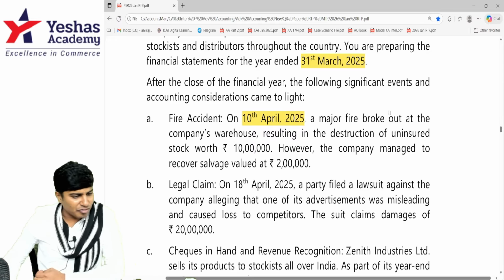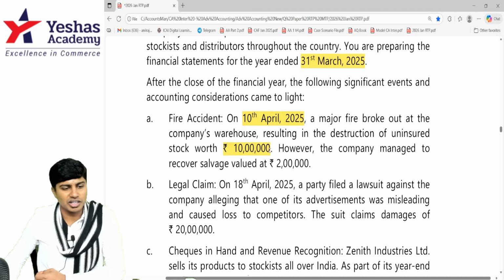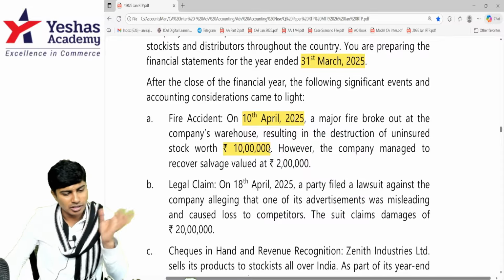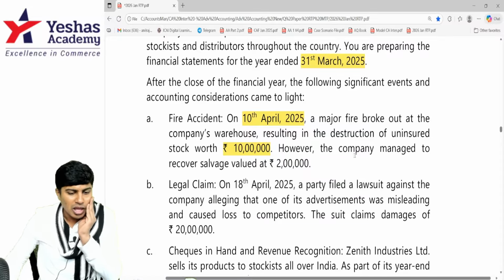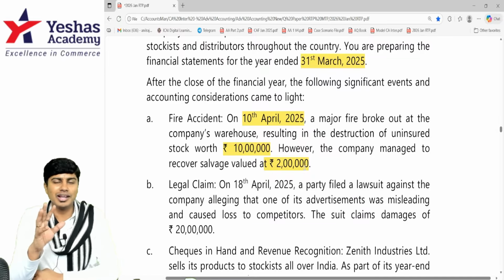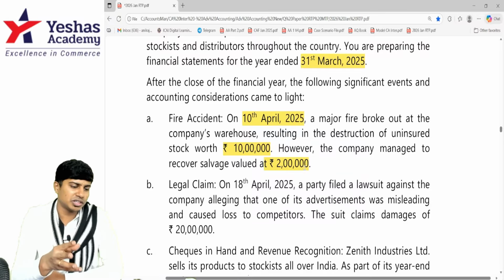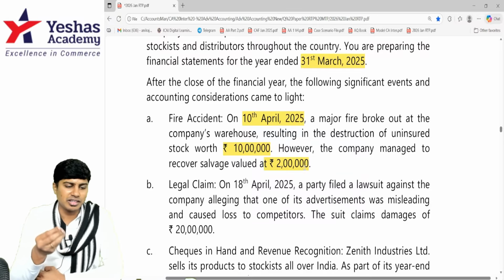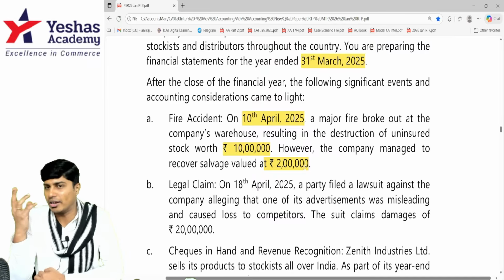A major fire broke out in the company's warehouse, resulting in destruction of uninsured stock of 10 lakh. Some stock you had not even insured. You should have, but you didn't. 10 lakh rupees worth of stock lost. However, the company managed to recover the value at salvaged condition, 2 lakh. That half burnt stock is there, no? Like a half burnt roti, it can also be consumed. So with a motivated mindset, they sold the damaged inventory for 2 lakh rupees.